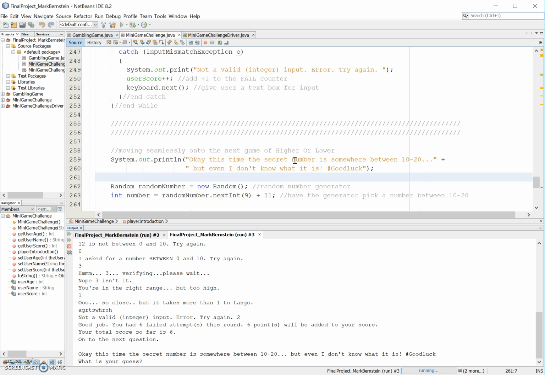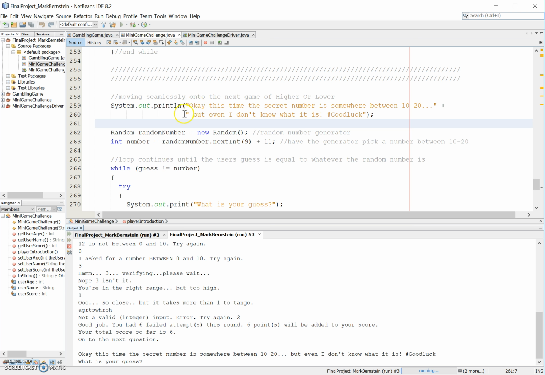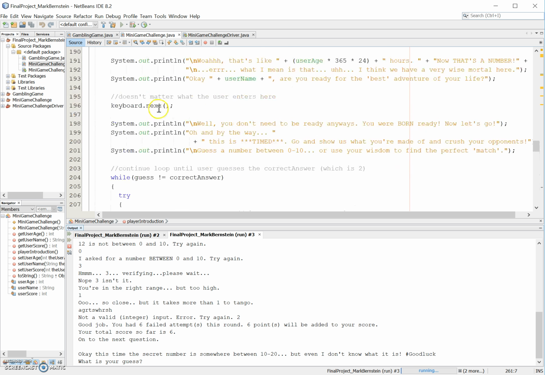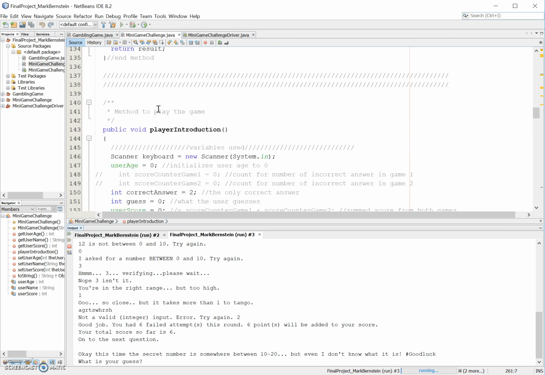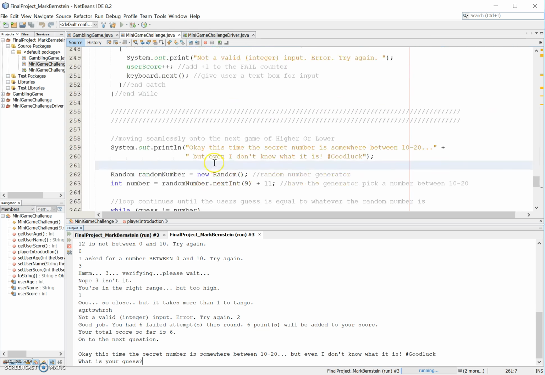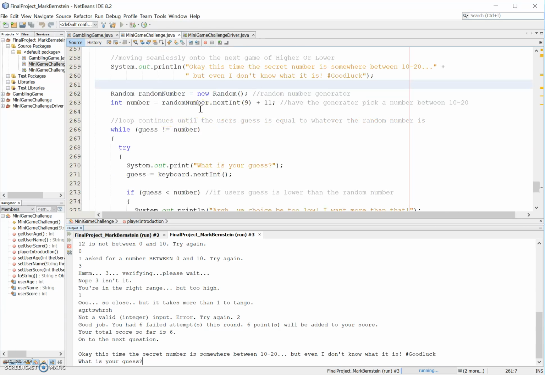Alright, so next game is going to start here, and the question asked is, what is your guess of the number between 10 and 20? Alright, so in this one we don't have a set number like we did in the previous one. The previous game we set the correct answer to 2. Now what we're going to be doing is using a random number generator to have a number picked between 10 and 20. So even I don't know what number it's going to be.